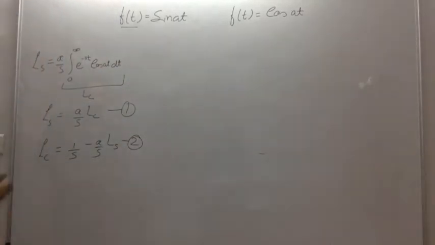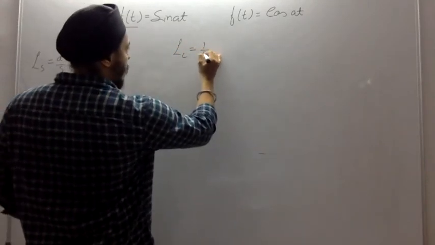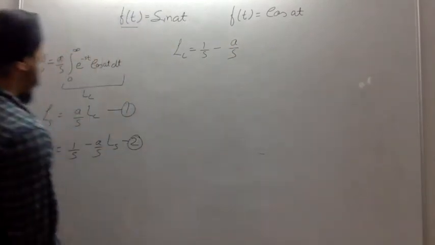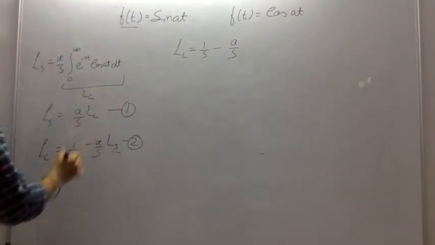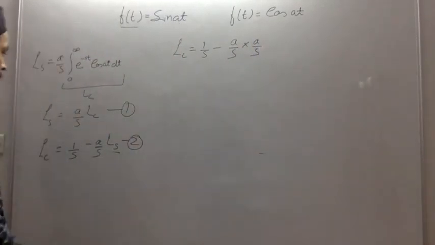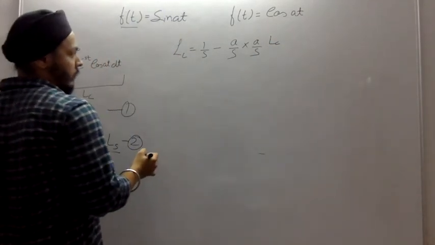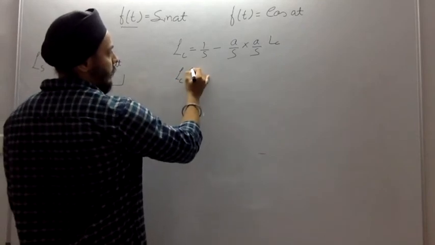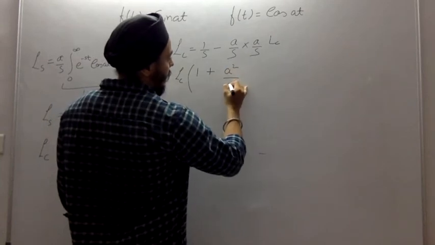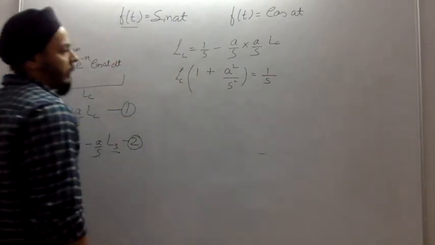Now let us solve these two equations. So our L of c becomes 1 over s minus a over s times L of s. We know that L of s is a by s times L of c, so it is multiplied by a by s of L of c, which becomes L of c times 1 plus a square over s square equals 1 over s.